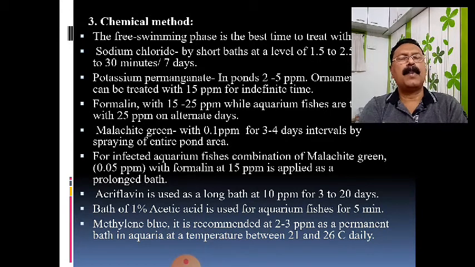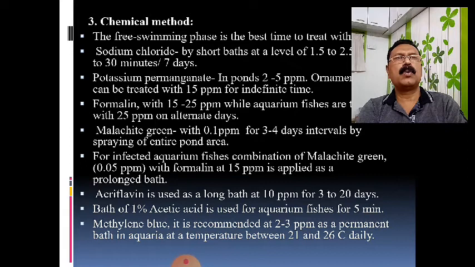Similarly, formalin in the concentration of 15 to 25 ppm is also useful for controlling such type of infection. Malachite green is another chemical used for control. It should be about 0.1 ppm, and it is to be used for 3 to 4 days at intervals, spraying and distributing it into the entire pond area.